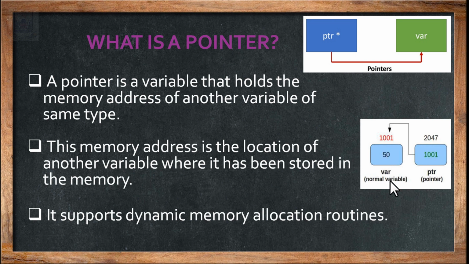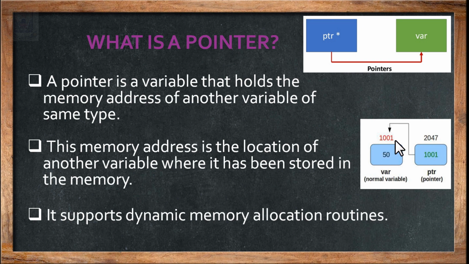Considering an example, a normal variable, var, there is an L value and an R value. Can you say what is the L value of a variable? The L value of a variable over here is 1001. R value is 50. R value is read value, that is data value. So R value is 50 and L value, the location value, is 1001.